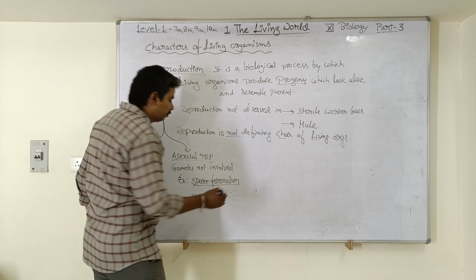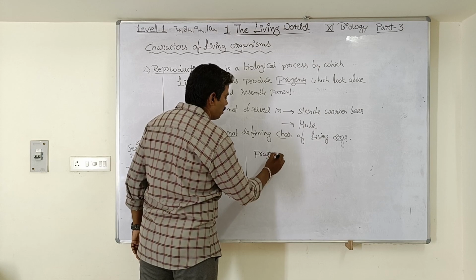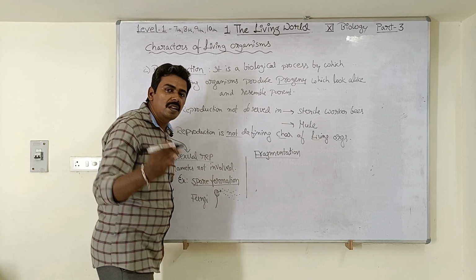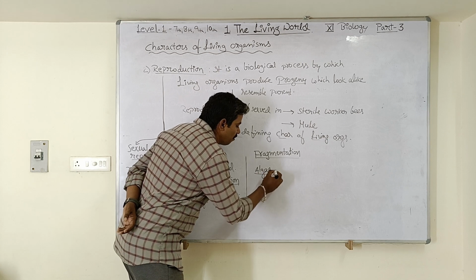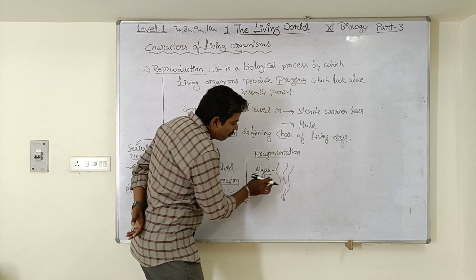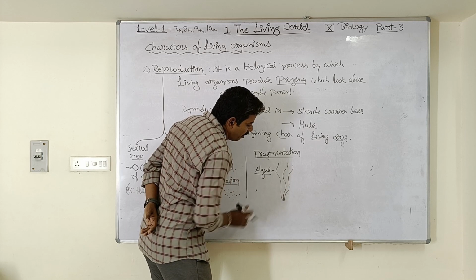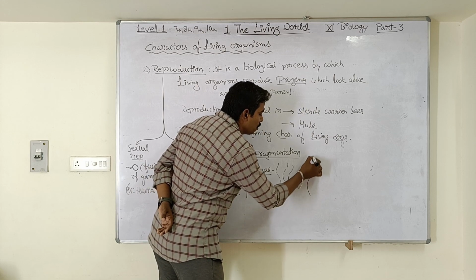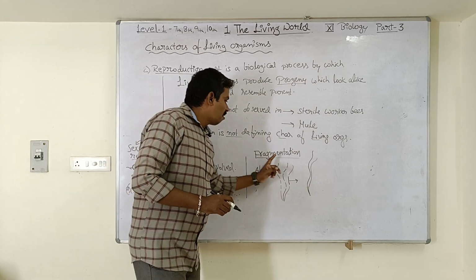Okay. Next, fragmentation. Another method of asexual reproduction is fragmentation. So what is fragmentation? Students, look here. Algae. The algae which are filamentous, which are like long thread-like structures, these filamentous algae will break into small fragments like this. Each fragment is again able to develop into a new alga. This method we are calling fragmentation.